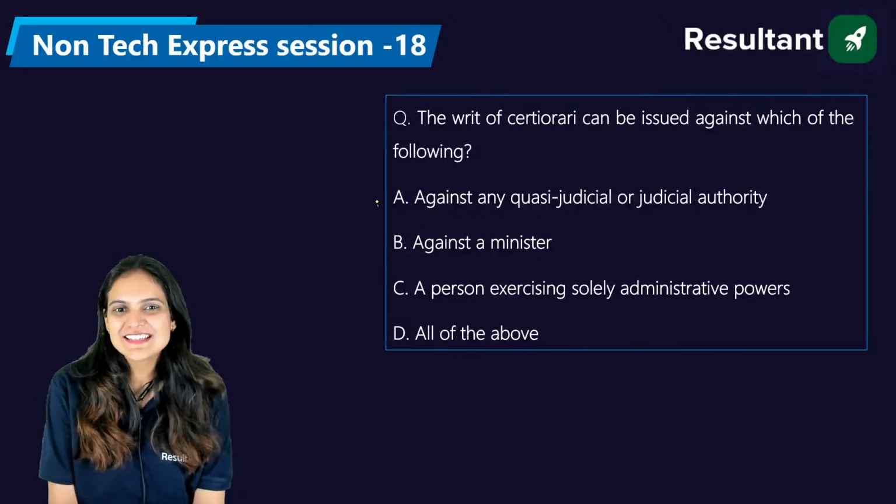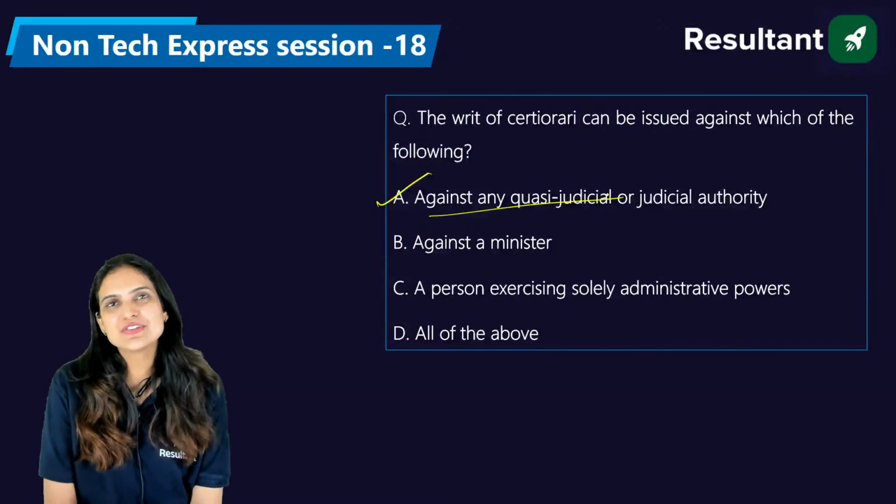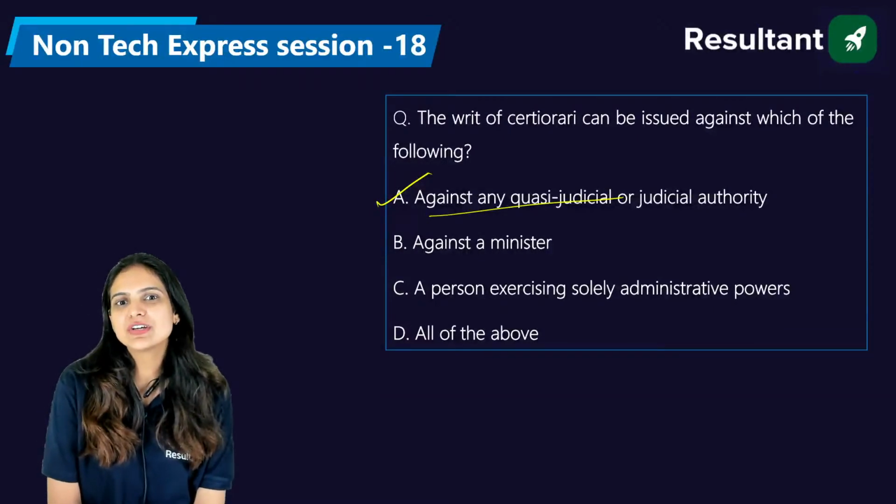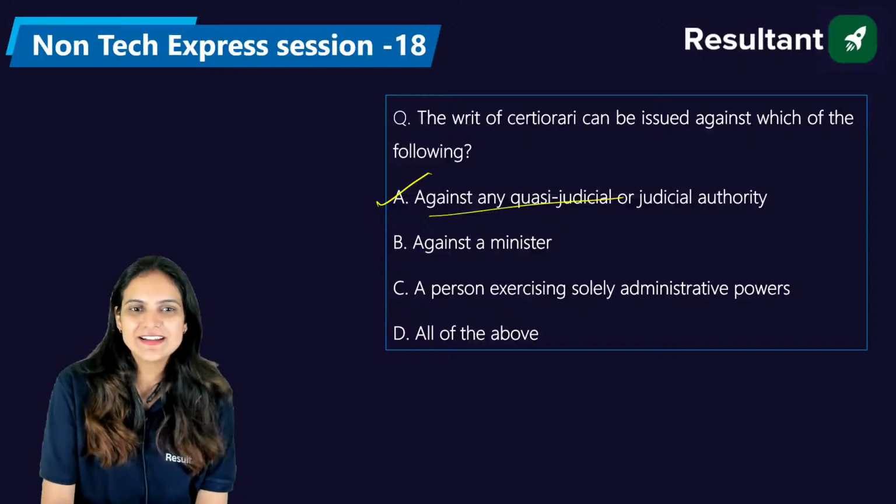Exactly, the right answer is A. That is against any quasi-judicial or the judicial authority, we can issue the writ of certiorari. Right? The right answer is A.